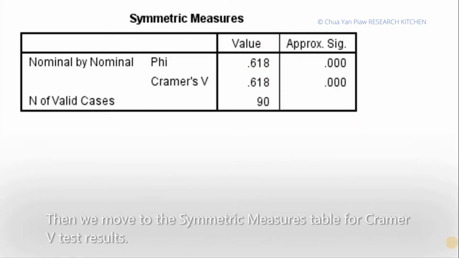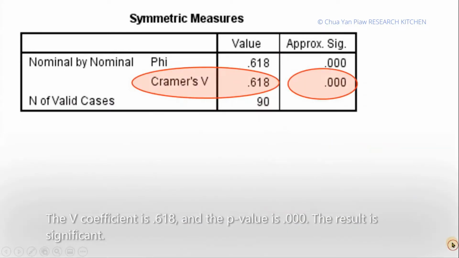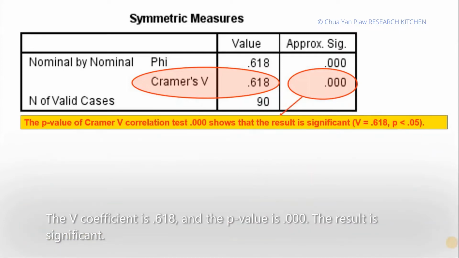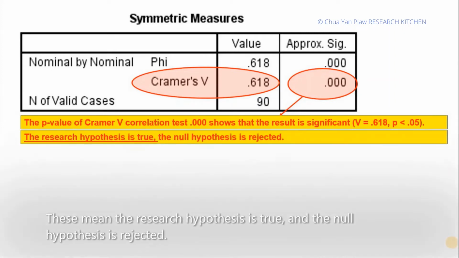Then we move to the symmetric measures table for the Cramér's V test result. The V coefficient is 0.618 and the p-value is 0.000. The result is significant. This means the research hypothesis is true and the null hypothesis is rejected.